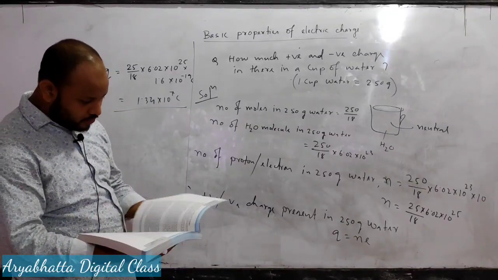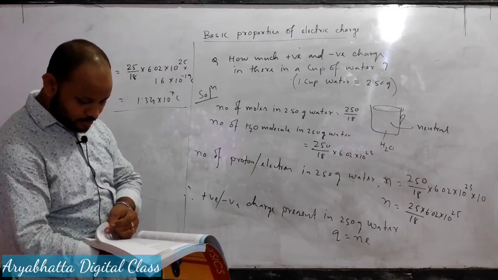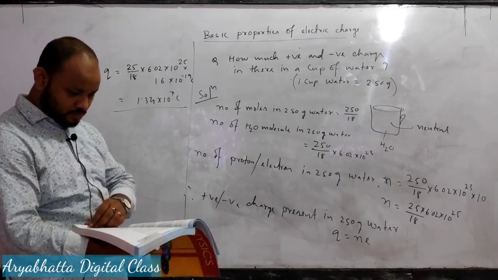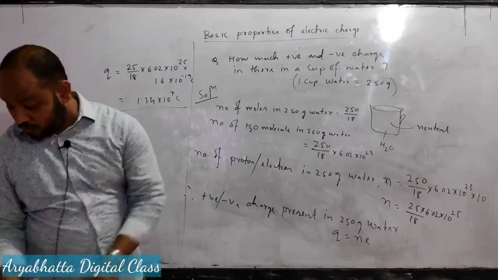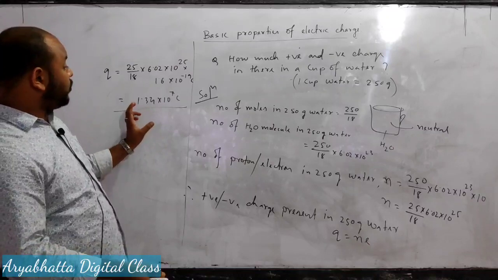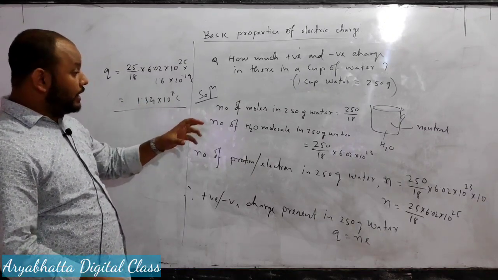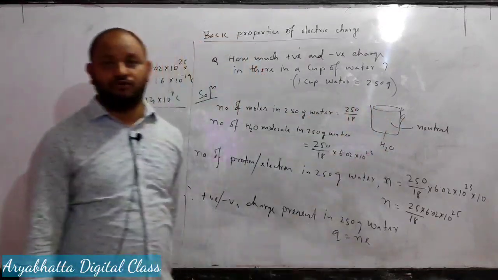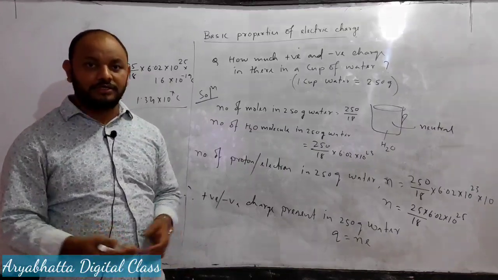Let me check it. Okay, so the total positive or negative charge is how much? The positive charge is 1.34 into 10 to the power 7 coulomb, and the negative charge is also the same. As a whole, the cup of water will be neutral. Okay, we will continue in the next class. In the next class, we will discuss Coulomb's law.